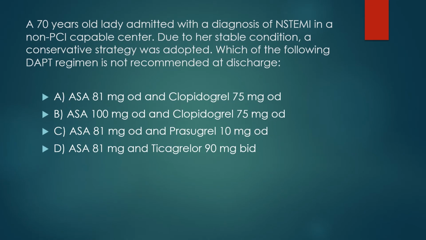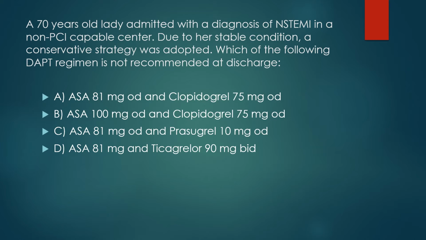Another patient, a 70 years old lady, was admitted with a diagnosis of non-ST elevation myocardial infarction in a non-PCI capable center. Due to her stable condition, a conservative strategy was adopted. Which of the following dual antiplatelet regimens is not recommended at discharge? A, aspirin 81 milligram once daily and clopidogrel 75 milligram once daily.